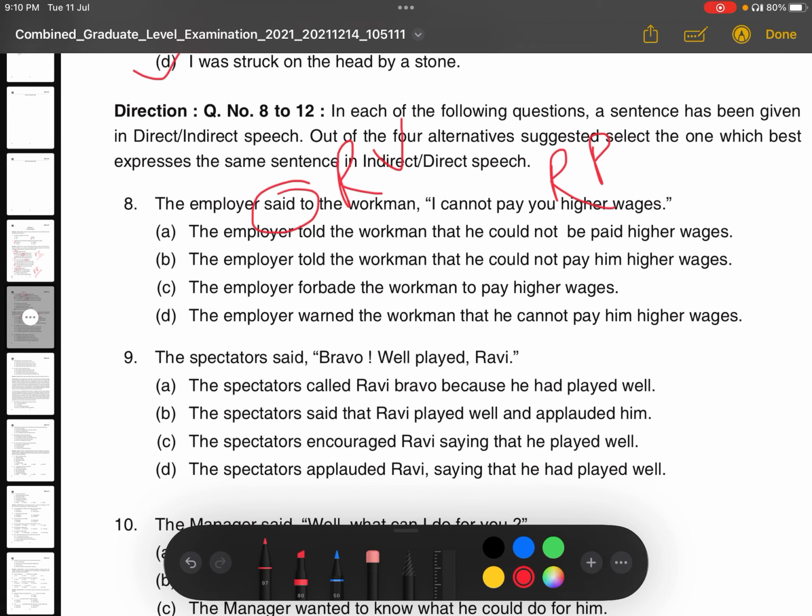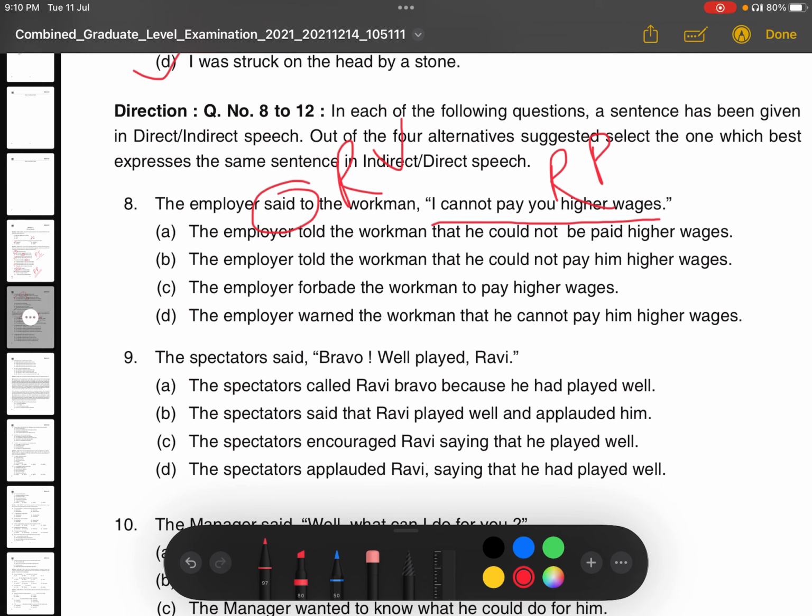If the reported verb is in past tense, then the reported speech tense will definitely change. Once again, I repeat it. If the reported verb is in past form, means said, asked, inquired, definitely the reported speech tense, whatever the tense is there in reported speech, that definitely will change in the indirect speech, right?